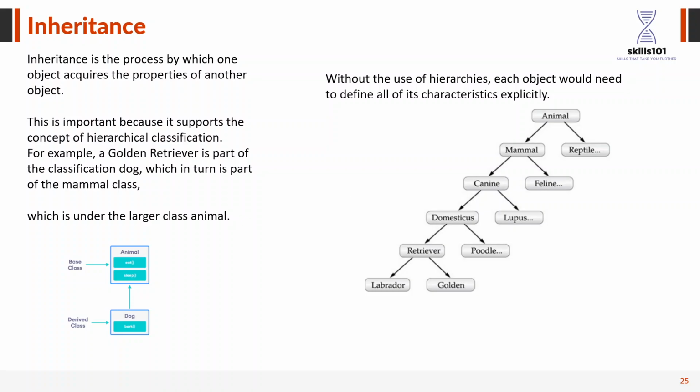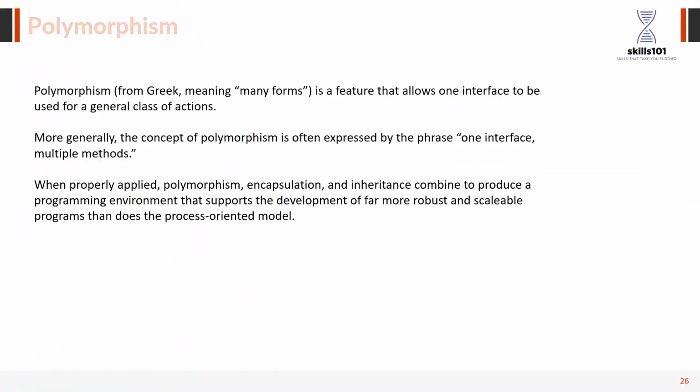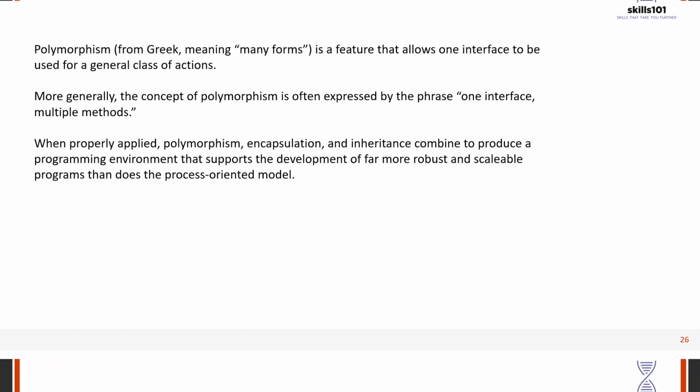Then how are we going to use it? Inheritance has a whole chapter to itself in Java. Then there is polymorphism. Last day we discussed six things: class, objects, abstraction, encapsulation, inheritance, polymorphism, right? So